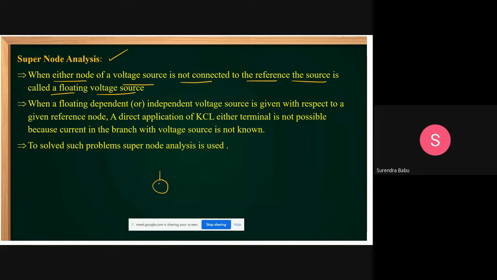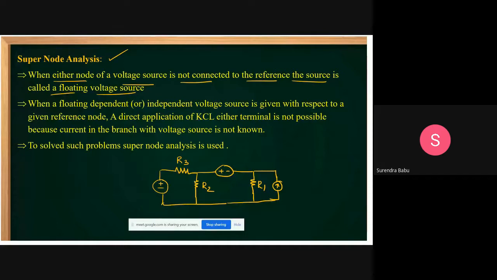This is a supernode concept. This is the resistor. Let us assume that this is R3, and I connected this R2. Then a voltage source is given like this, plus minus, and this resistance is R. And some current source is given.